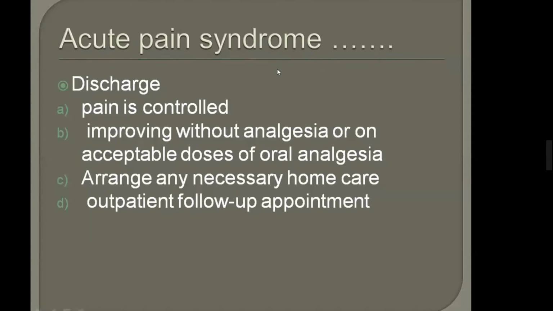Okay. So now it is the end of the acute pain. When will we discharge the patient? When obviously the pain is controlled and the patient has either improved without analgesia, or we have to give an acceptable dose of analgesia. When we send the patient home, we will not forget her. We will arrange home care if she cannot come, or an outpatient follow-up appointment if possible.